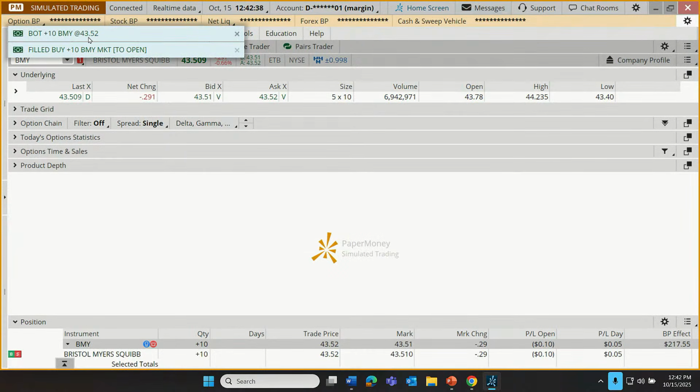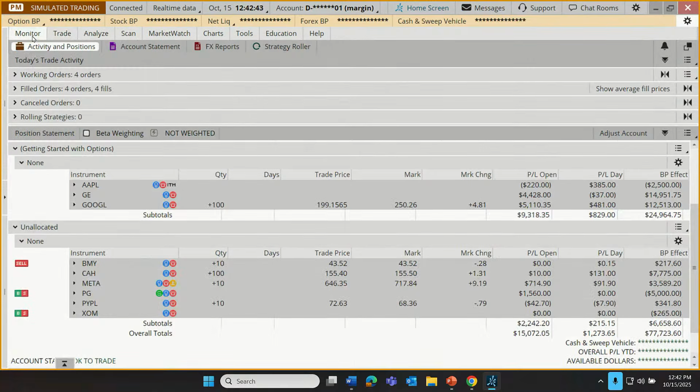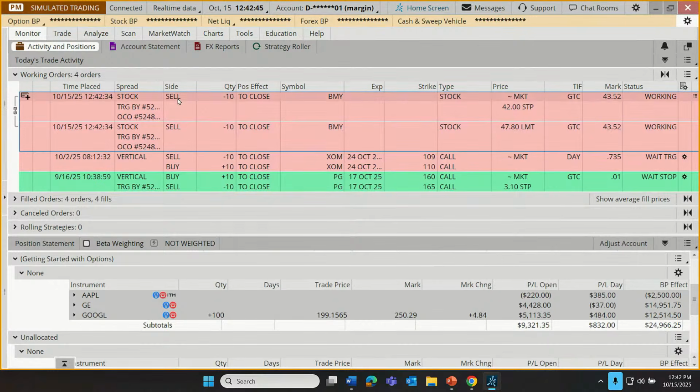We just bought some shares at $43.52, and there are now 2 orders waiting. Up here under our working orders, we can see an order to sell at a stop of 42 or sell at a limit of 47.80.